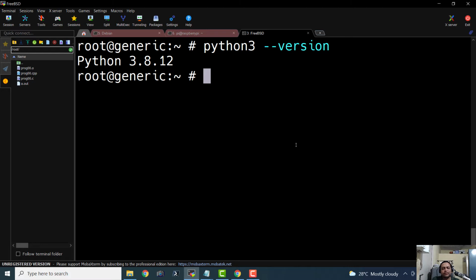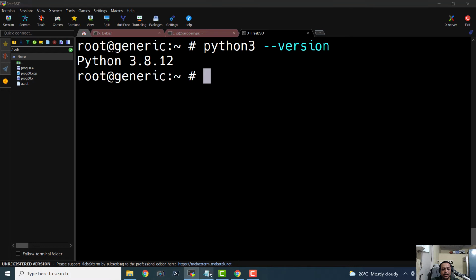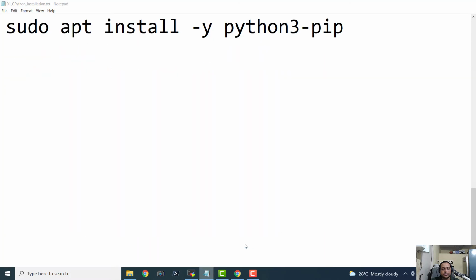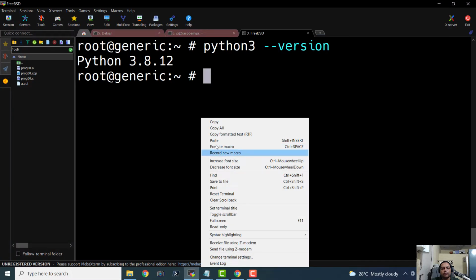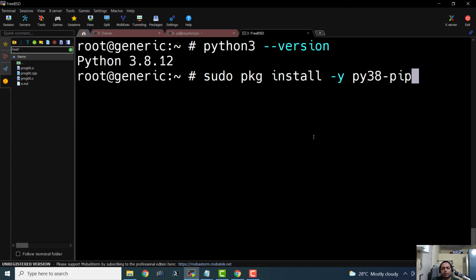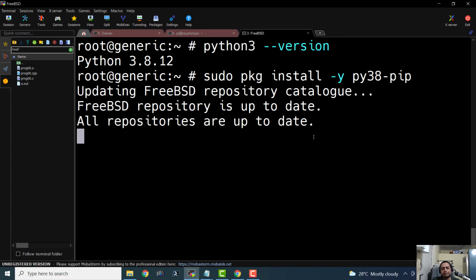Basically, this fetches from the repository of the BSD related operating systems, and they must have been maintaining Python 3.8.12 for all the BSD descendants. So don't worry, because Python 3.8 is also good, and we can actually install the utility pip for Python 3.8 with this command.